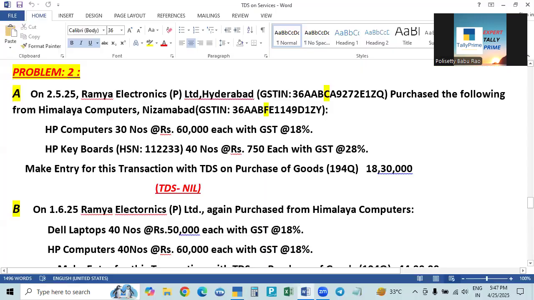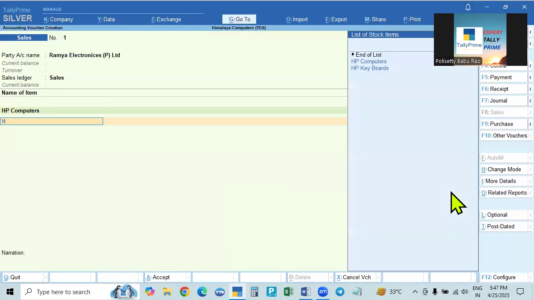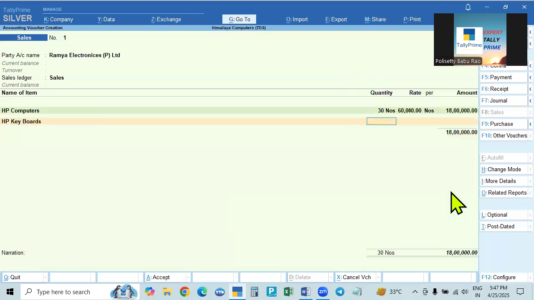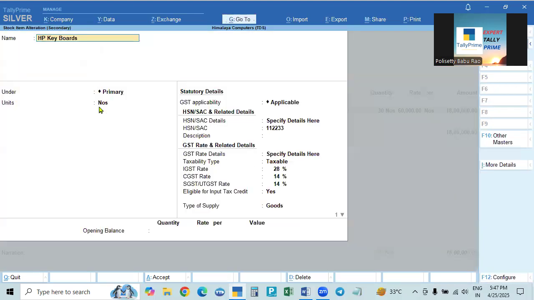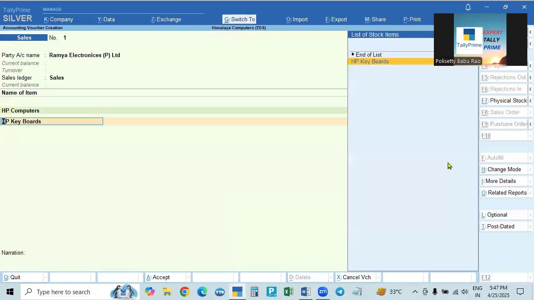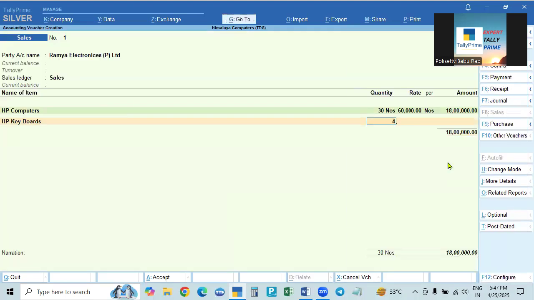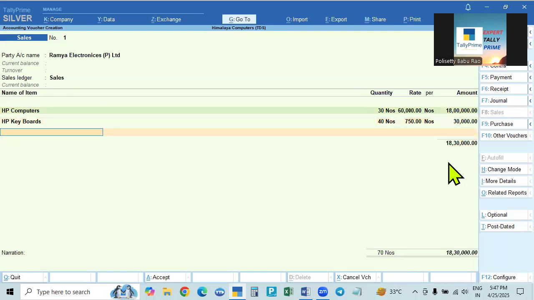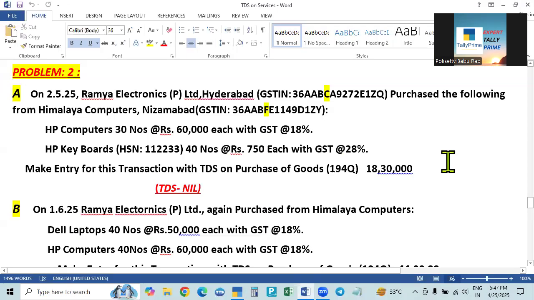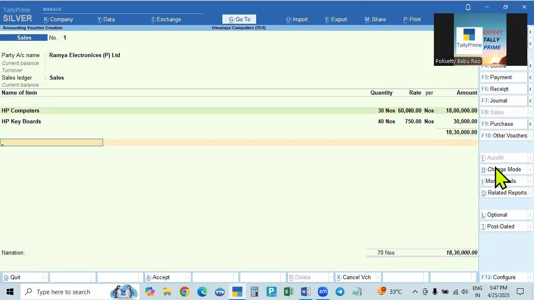And then another item: HP keyboards, 40 numbers at 750. For these items every detail is given: numbers, HSN code and tax rate. So 40 numbers into 750, this is also negative stock, is 30,000. After that GST applies, and this person is also from Hyderabad, Telangana. Both are from Telangana, so it is intra-state or local state.